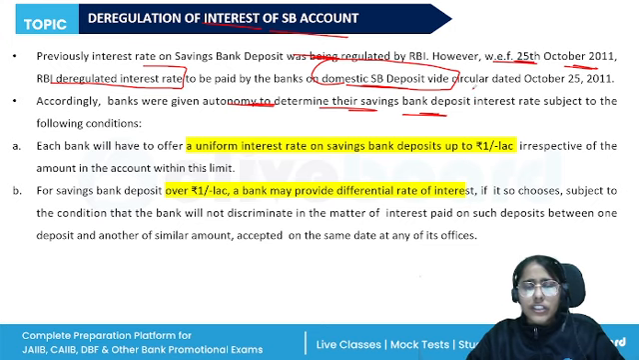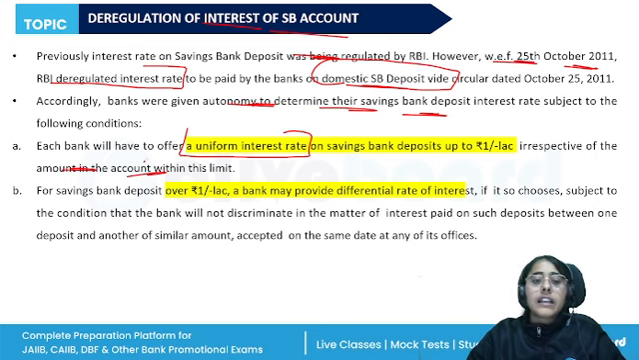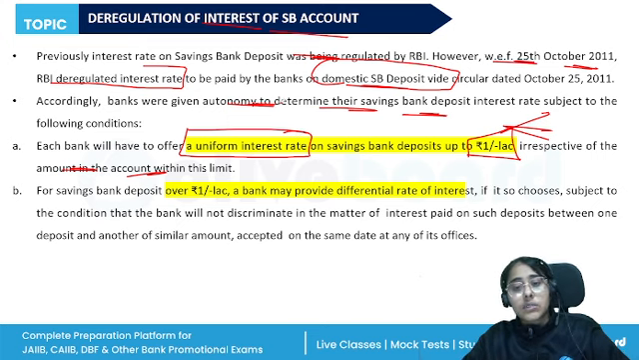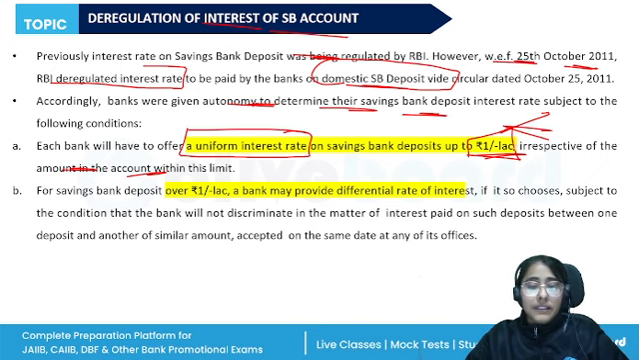There are certain conditions. Each bank will have to offer a uniform interest rate irrespective of the amount in the account within this limit, so savings bank deposit up to rupees 1 lakh. All the customers who are having a savings bank deposit in the bank will be given the same interest rate. The bank cannot offer different interest rates to different customers if the savings bank deposit is up to rupees 1 lakh.